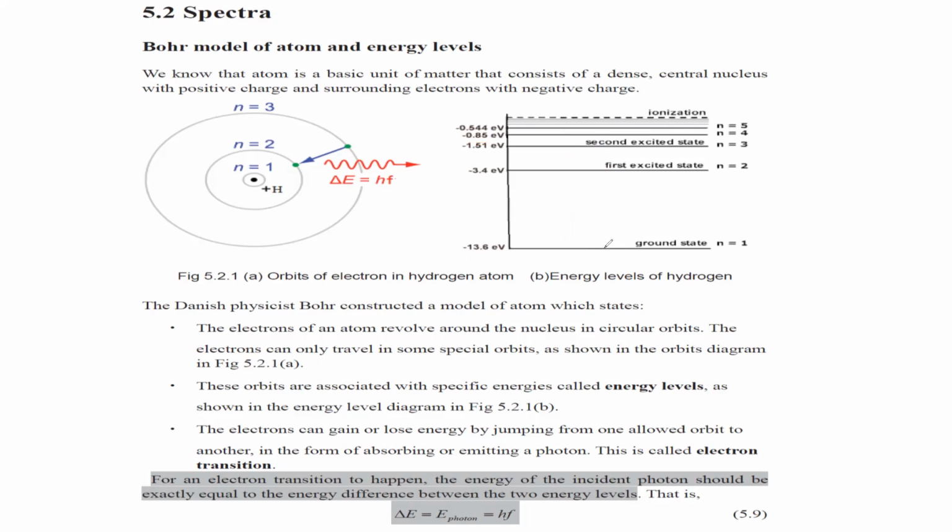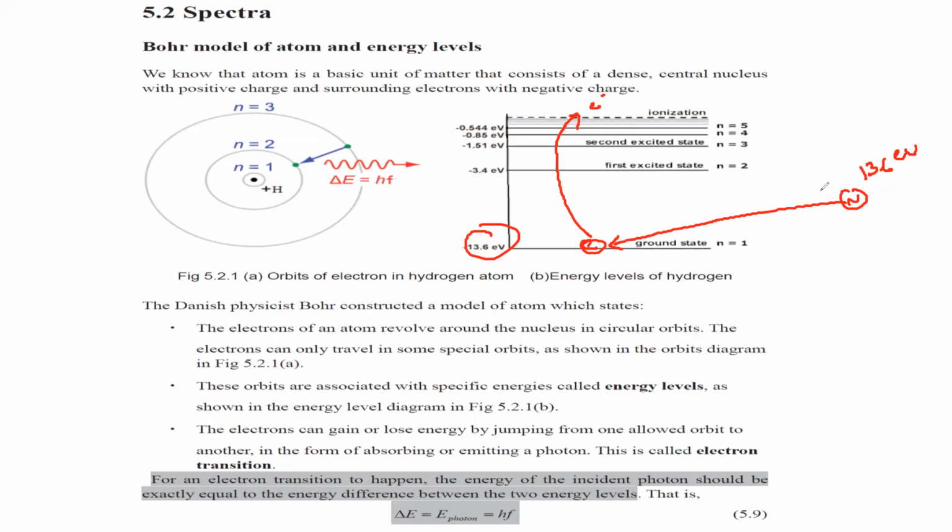And if the energy is too much, like because the electron here has 13.6, if we provide energy equal to 13.6 electron volt, a photon, the electron absorbs this photon and will not jump to any shell. Now it will go outside the atom because it has enough energy, and that is called ionization.